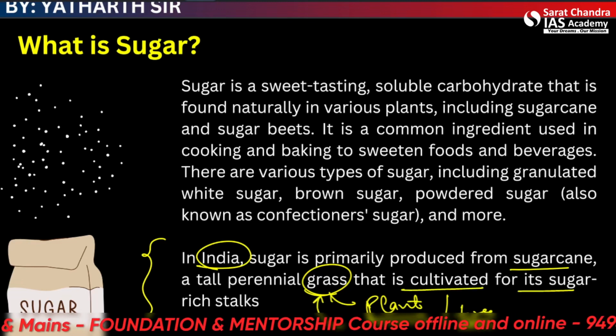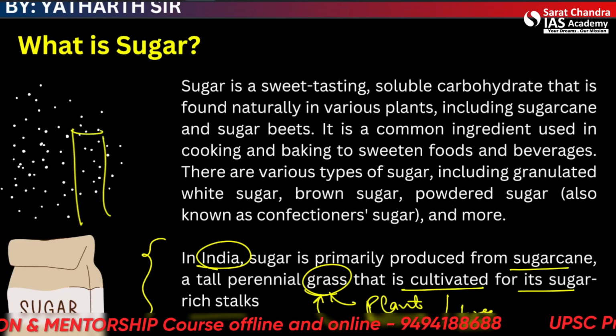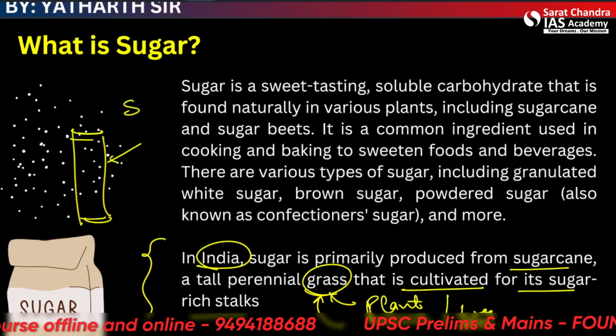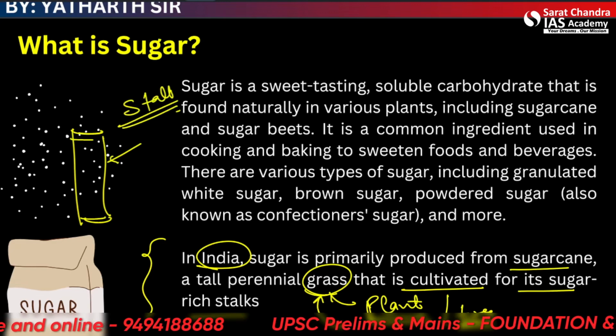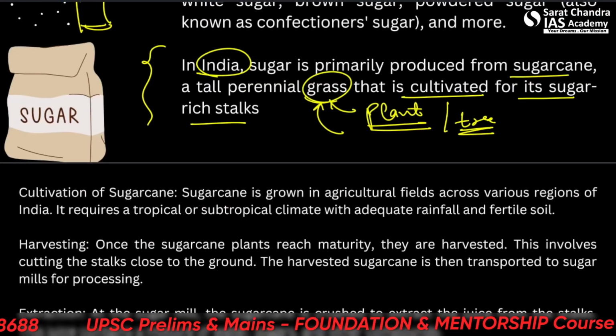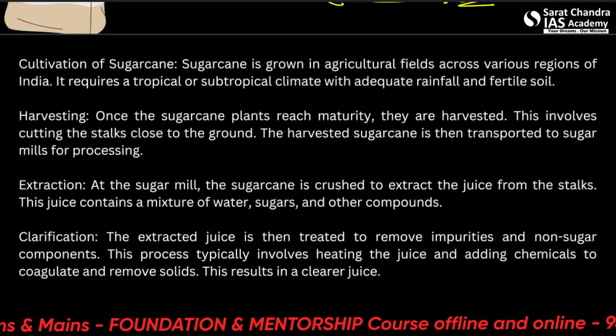That is cultivated for its sugar-rich stalks. Stalks means the stem type stalk. When it's a grass, it's known as stalk. You must have all seen sugarcane. It looks like bamboo. Bamboo is also a grass. Okay, so what are the steps of production of sugar?